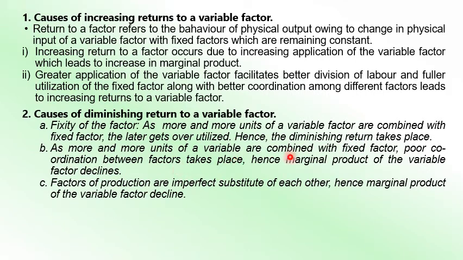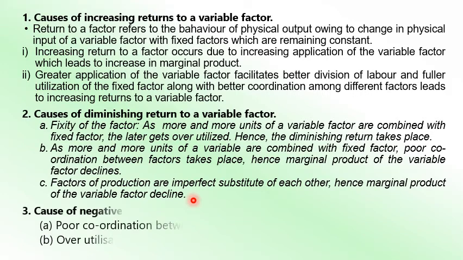As more and more units of labor are combined with a fixed factor, poor coordination between the factors takes place, hence the marginal product of variable factors slowly declines. Next one is that variable factors of production are imperfect substitutes of each other, hence marginal production of variable factor starts declining. So these are the different reasons for diminishing return to a variable factor.